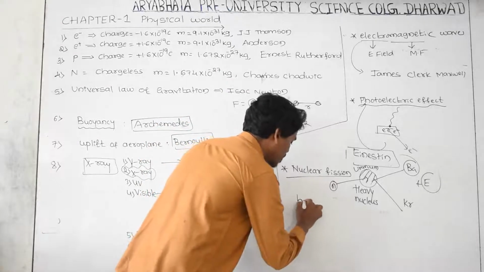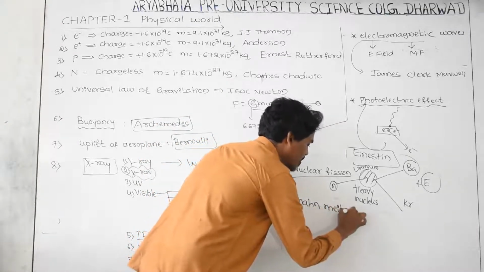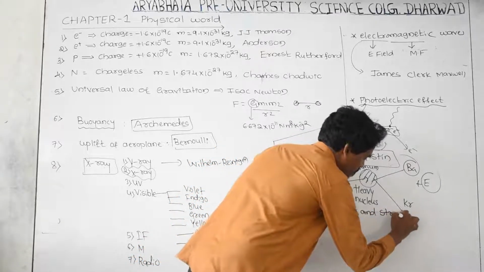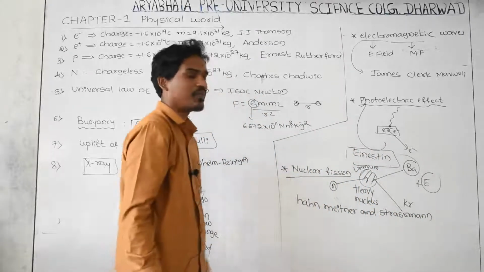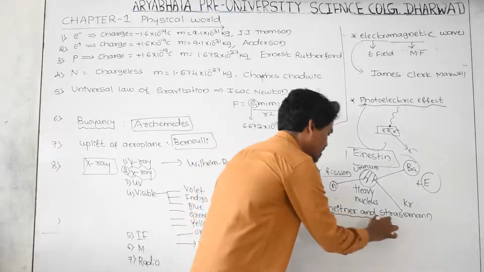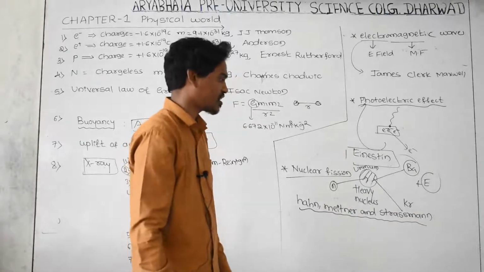One is Hahn, another one is Meitner, and another one is Strassmann. The contribution to the nuclear fission phenomenon is given by all these scientists.